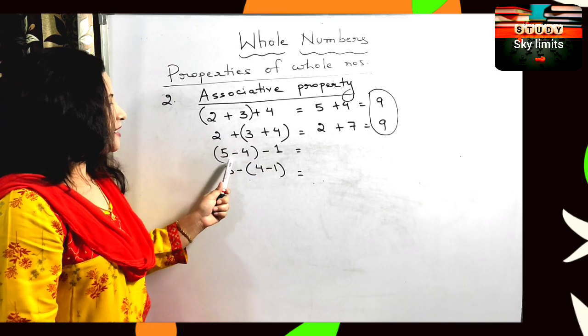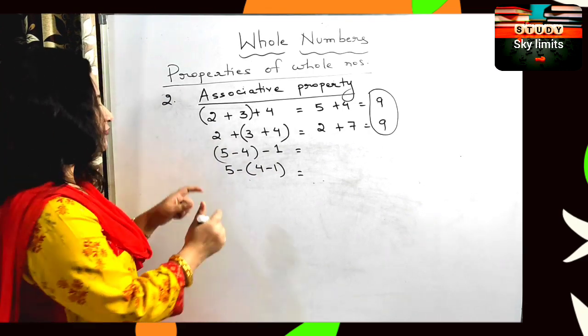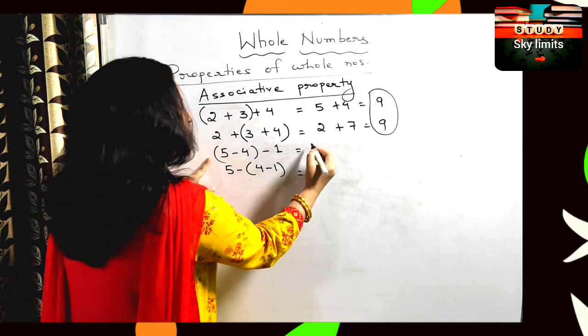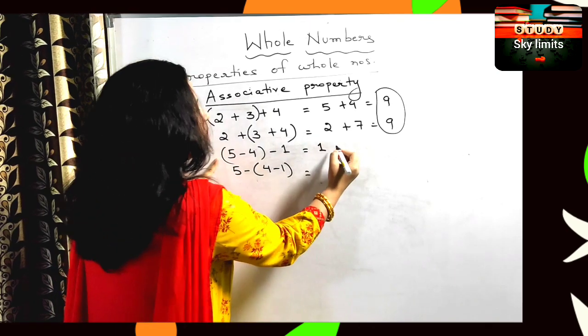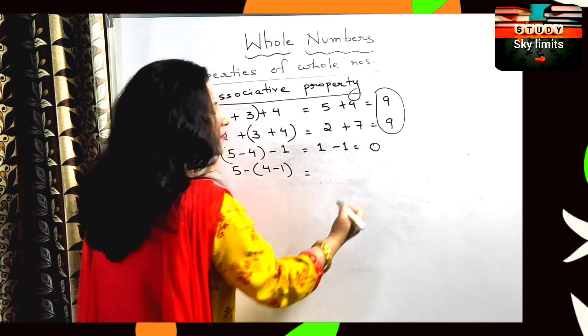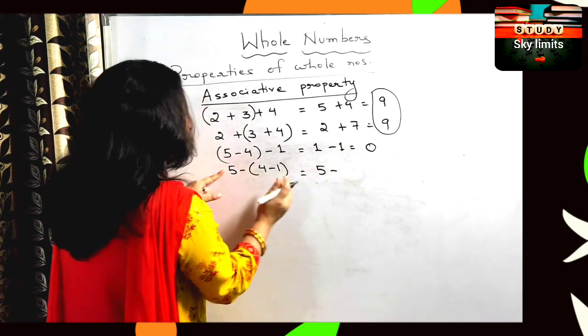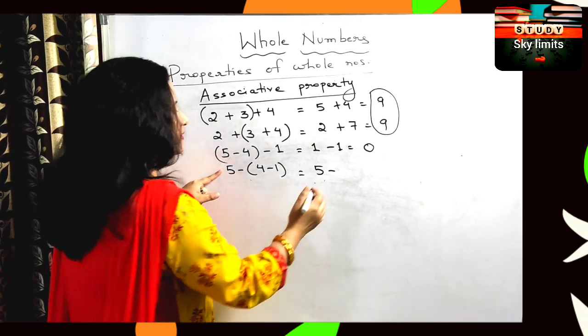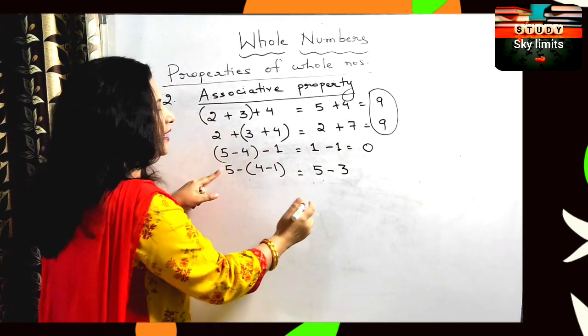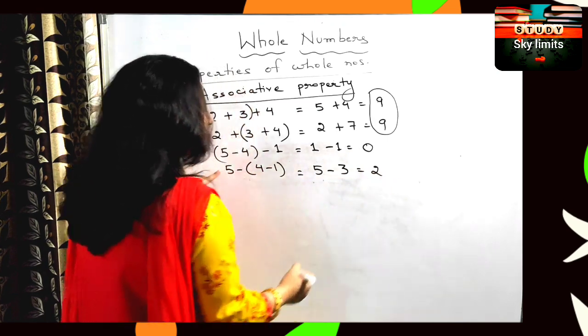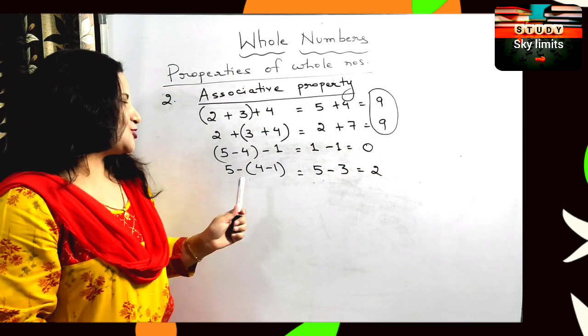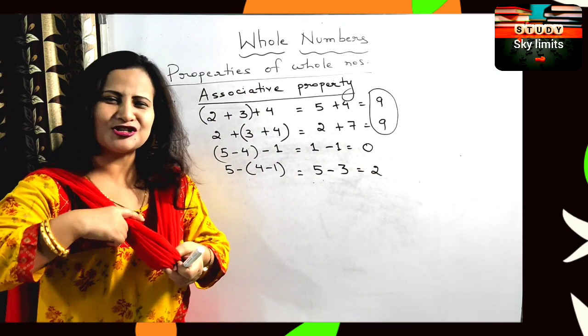But here I will solve the bracket first in the first case. So 5 minus 4 will give me 1. 1 minus 1 will give me 0. Now in the second case, 5 minus, and in the bracket 4 minus 1 gives 3, and ultimately what answer am I going to get here? 2.